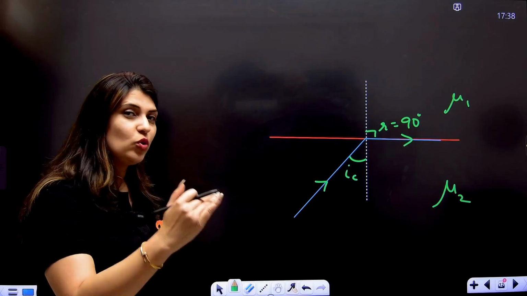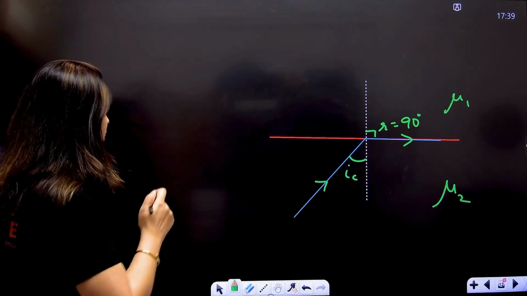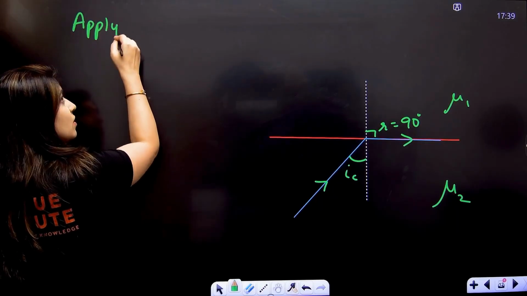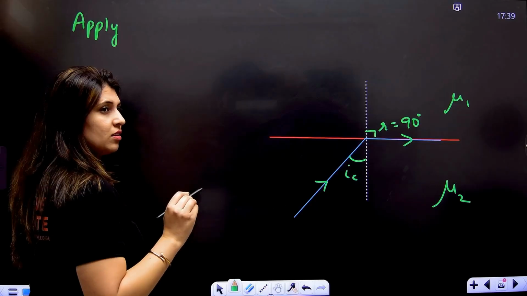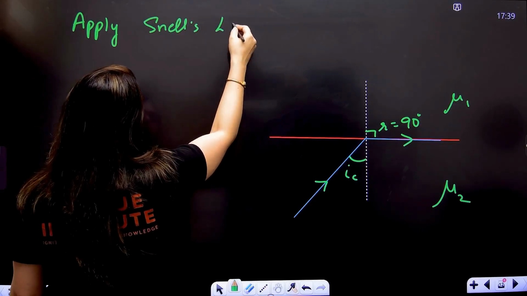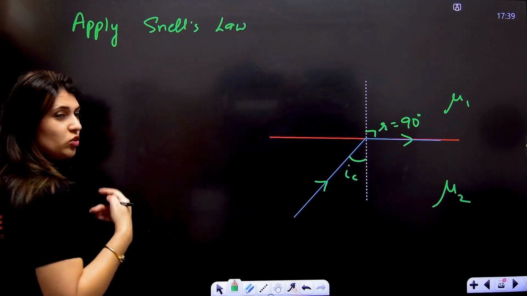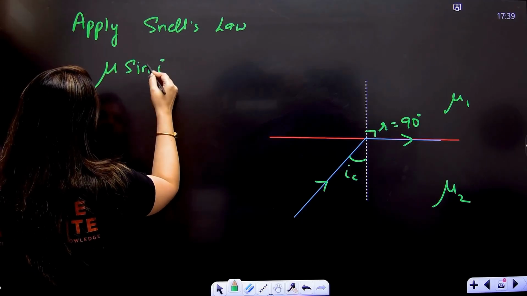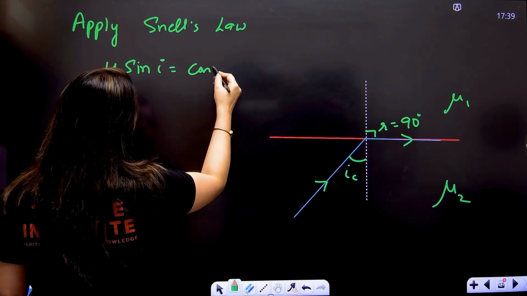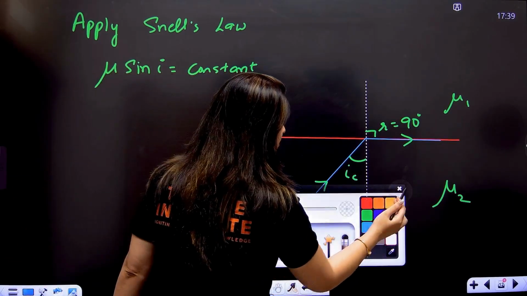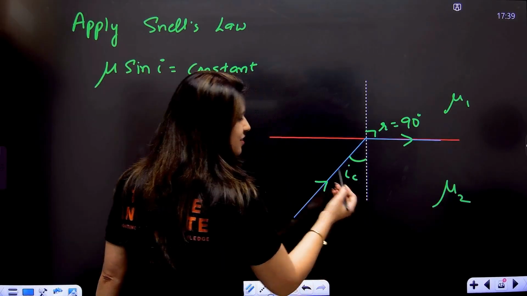So now I'm going to apply Snell's law here. According to Snell's law, mu into sine i equals a constant, right? So this is the refractive index and this is the angle.